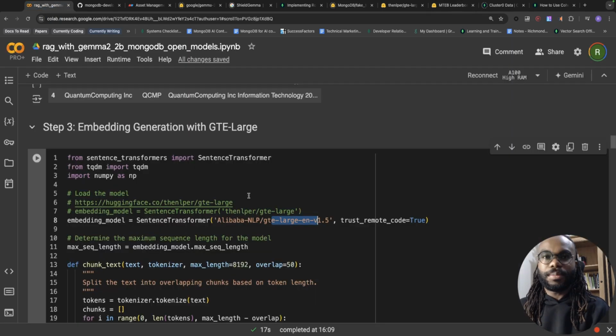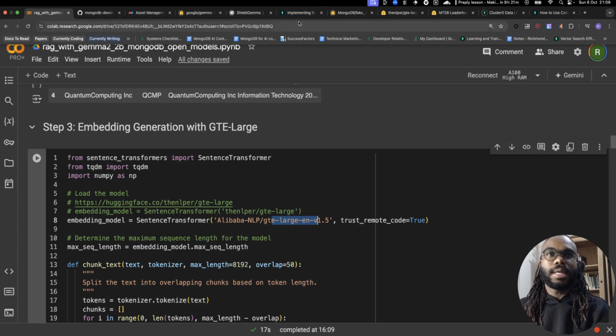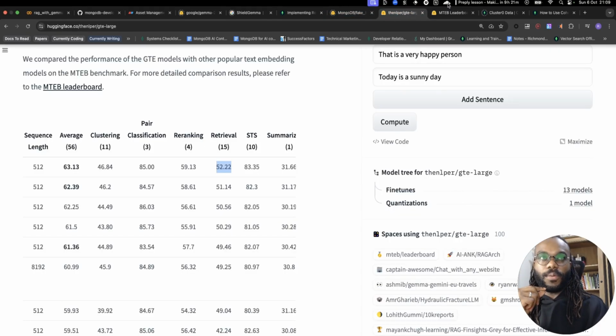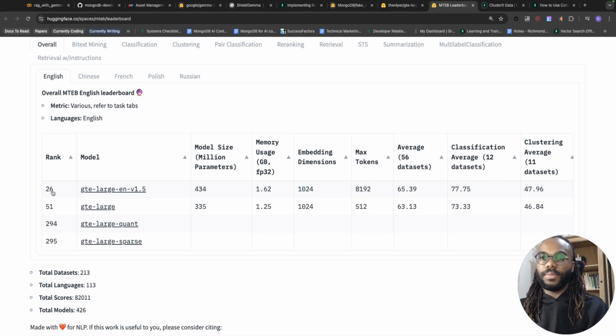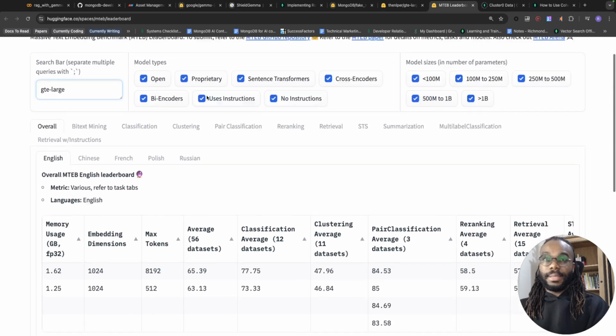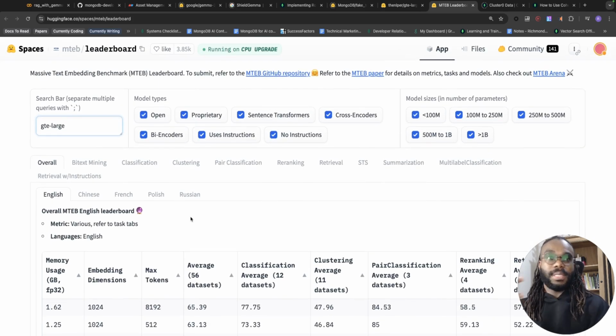Let me see which version I'm using. I'm using version 1.5, so let's go to the English one. This specific model has been trained for English text only, and it ranks 26, which is decent, quite high up. I'm choosing GTE Large because it's one of the best performing open source models out there, and that's the only reason. You can try any and evaluate its performance.